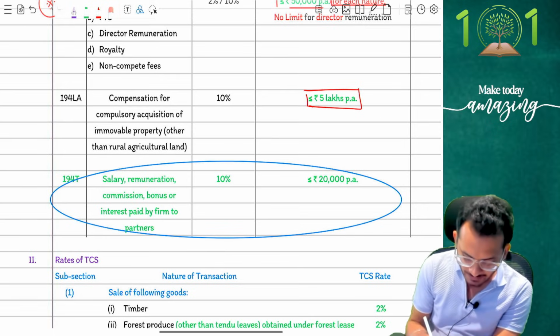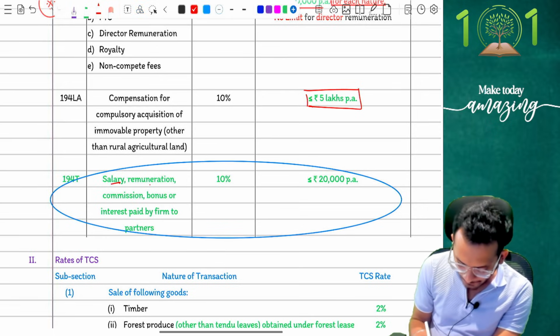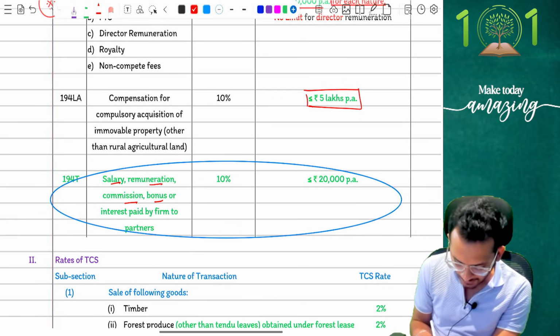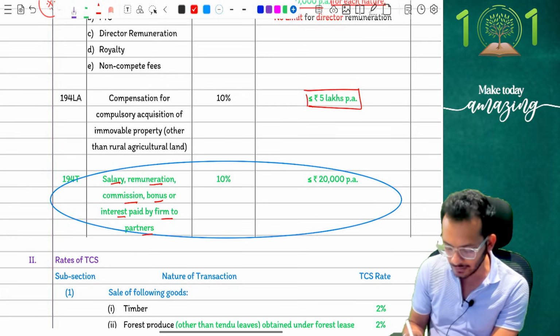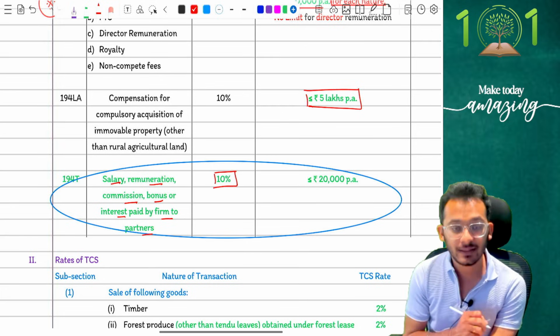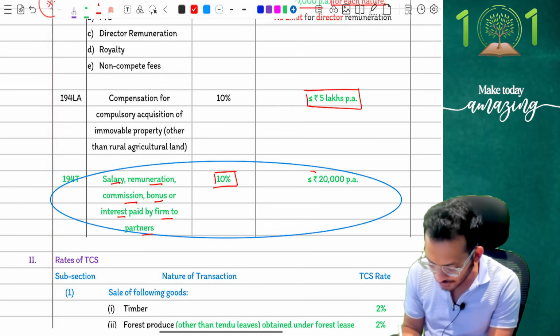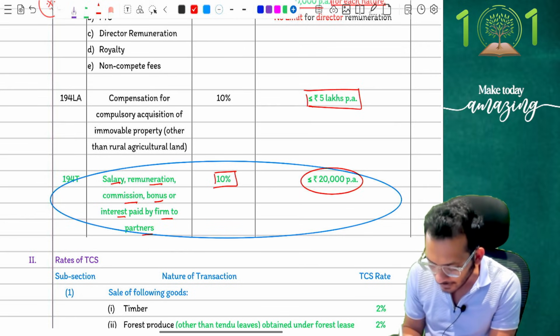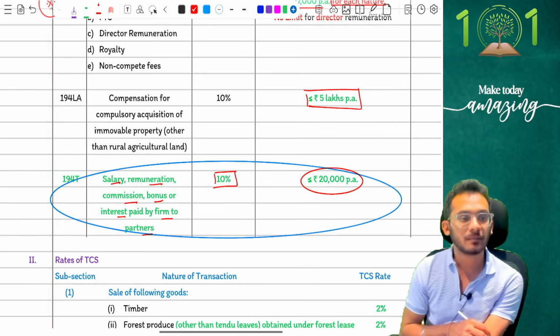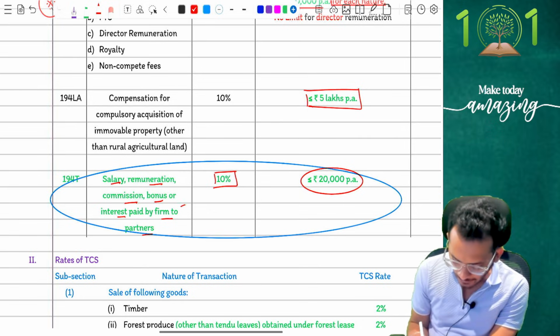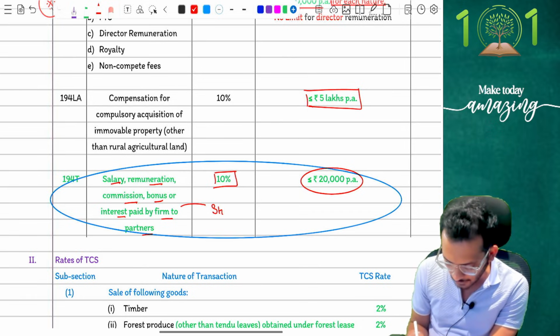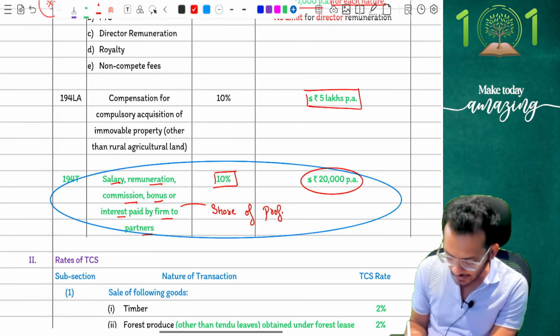Notice it says any kind of salary, remuneration, commission, bonus, interest which is paid by the firm to the partners will now be liable for TDS at the rate of 10% with a threshold limit of 20,000 per annum. Very, very careful to be kept in mind that share of profit is not covered.